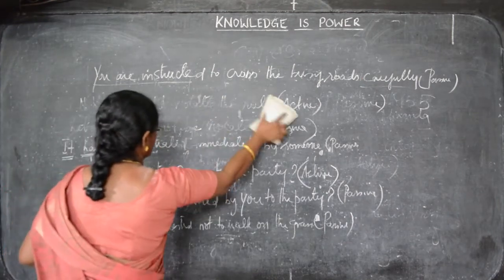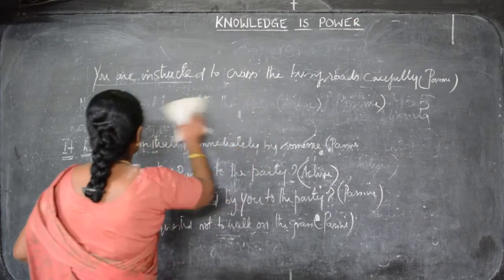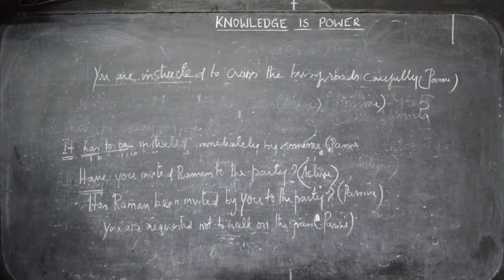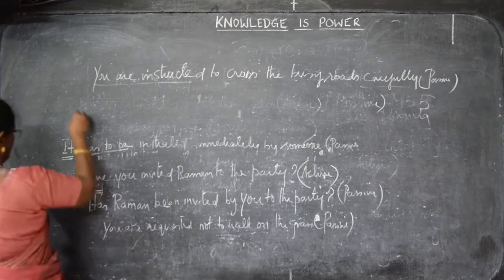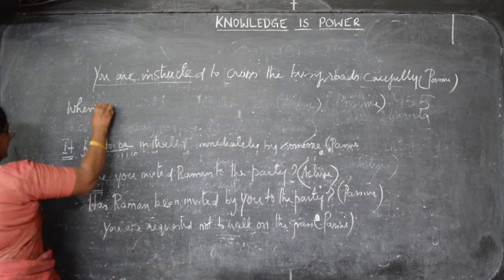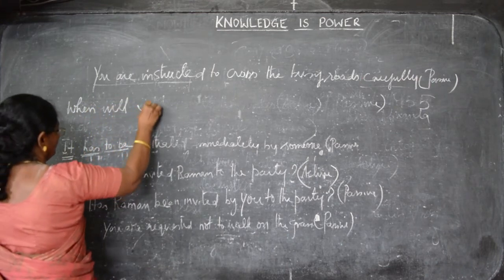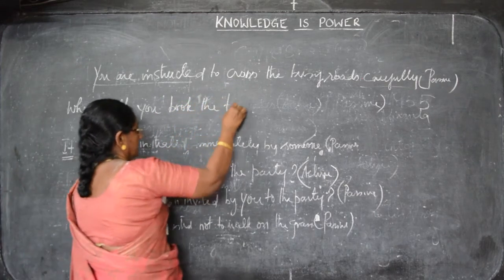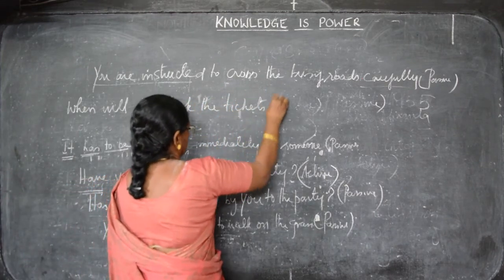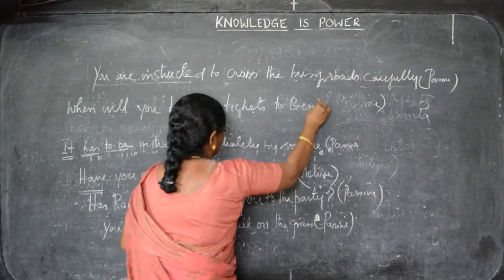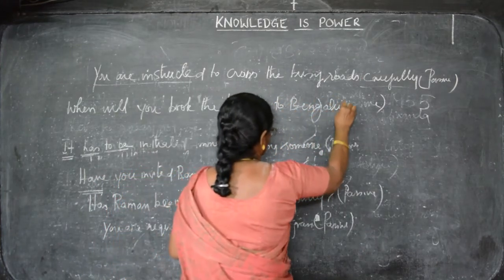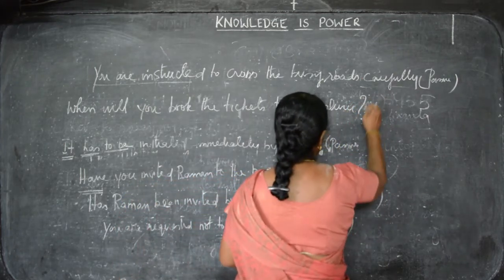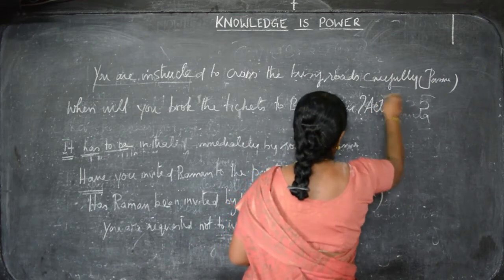When will you book the tickets to Bengaluru? Question mark at the end. This is an active voice sentence.